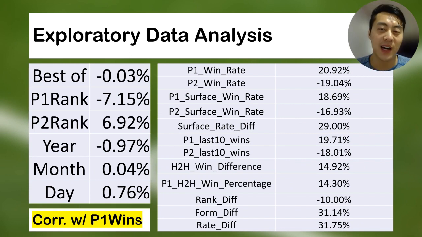The main thing from data analysis I wanted to show you is the variables' respective correlations with our target variable, player 1 wins. You can see that variables from the raw data have little correlation to player 1 wins, apart from P1 rank and P2 rank, which will form the basis of our benchmark model. However, as you can see on the right-hand side, the features that I have engineered provide more relevant information for the neural network to work with.